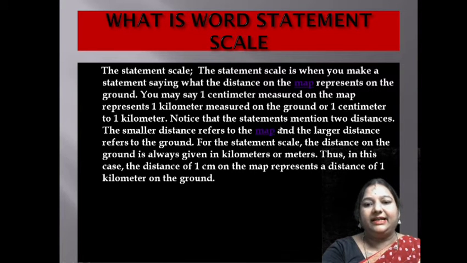Notice that the statement mentions two distances. The smaller distance refers to the map and the larger distance refers to the ground. For the statement scale, the distance on the ground is always given in kilometers or meters. Thus, in this case, the distance of 1 centimeter on the map represents a distance of 1 kilometer on the ground. This is word statement scale.